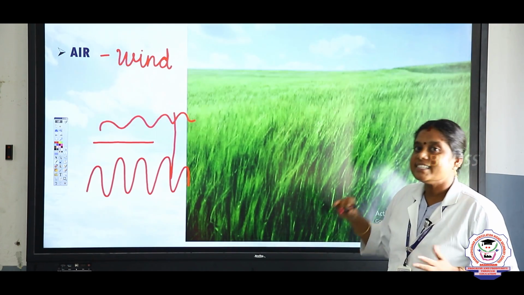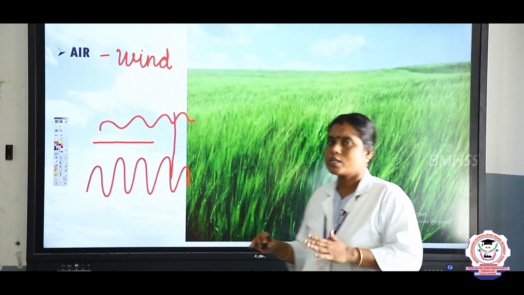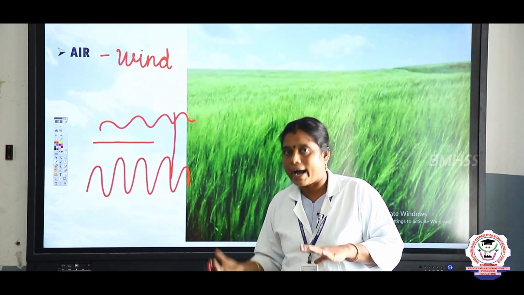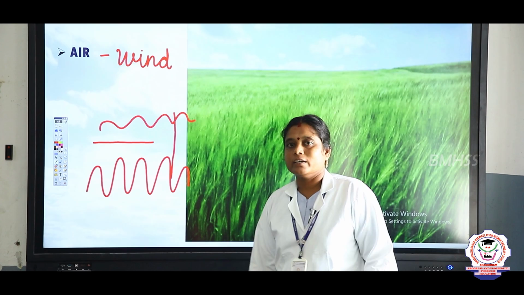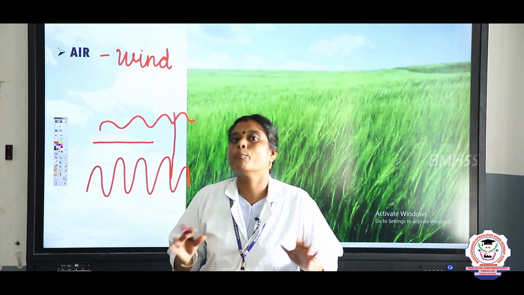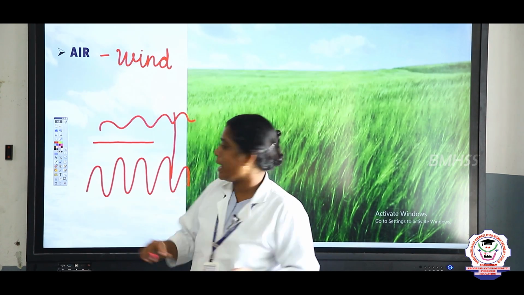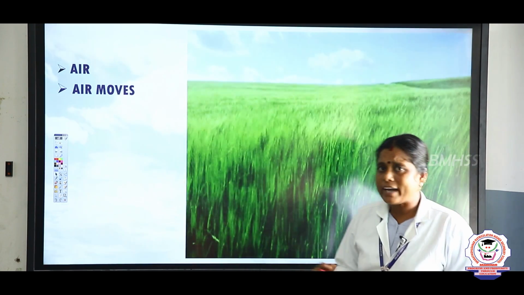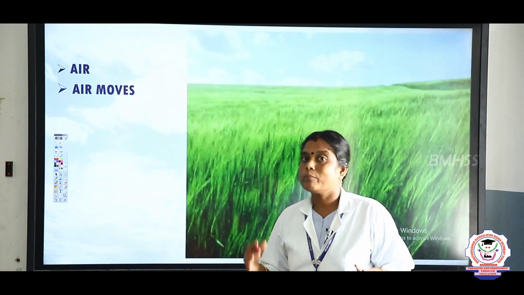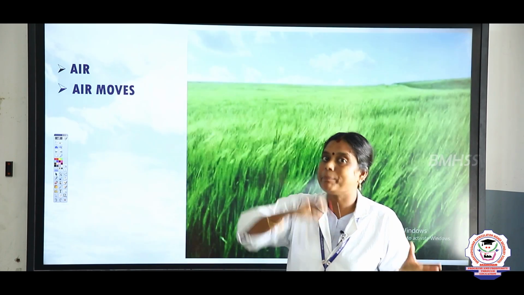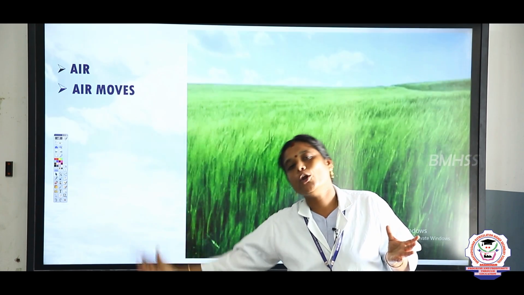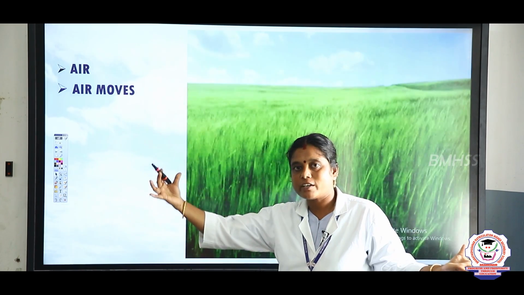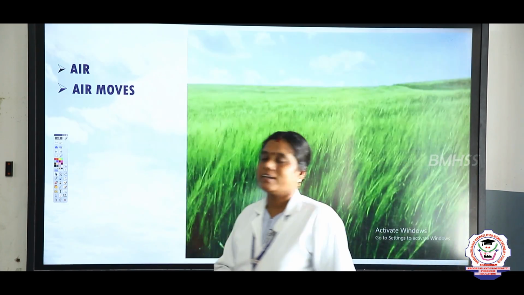So this is known as air or wind. What is the definition of this? The horizontal movement of air is known as wind. Air moves, look here children, from high pressure area to low pressure area.